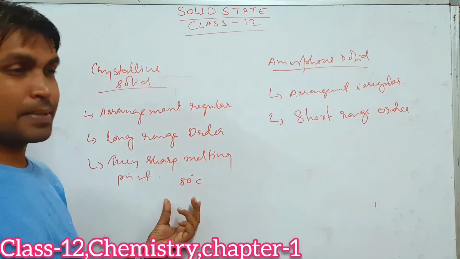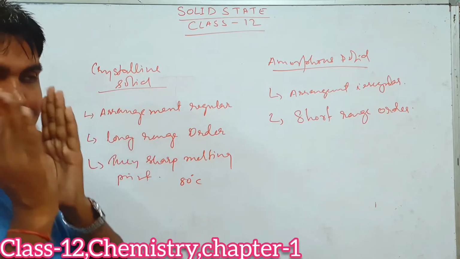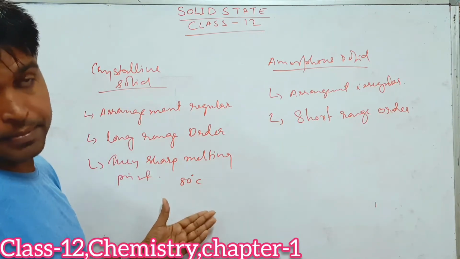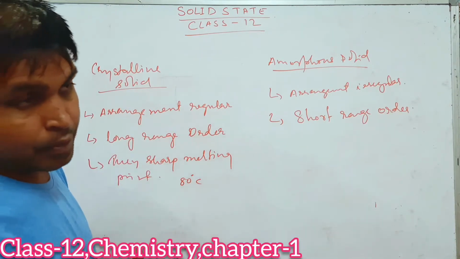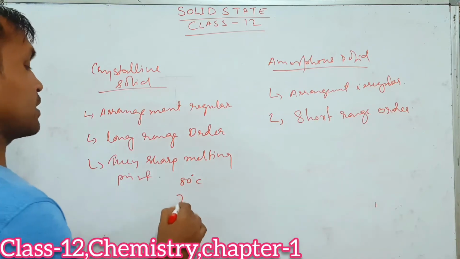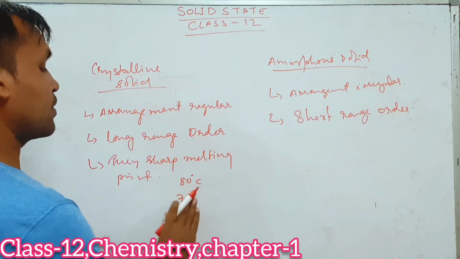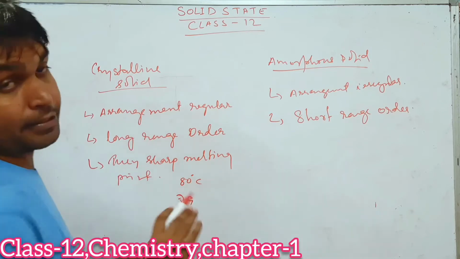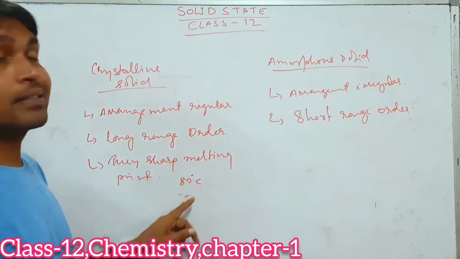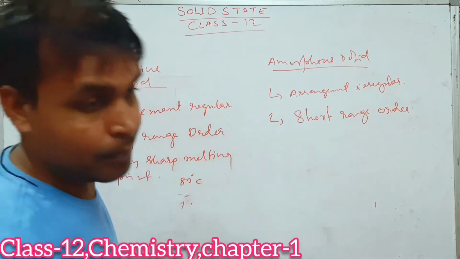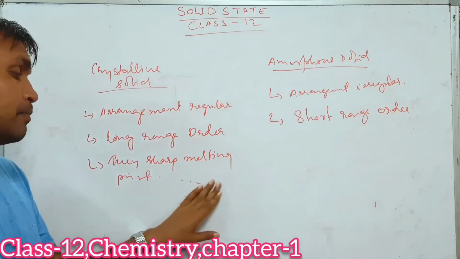Then that substance will melt exactly at 80 degrees Celsius. It's not that after reaching 79 it will start melting. It will exactly reach 80 degrees Celsius, and only then will it start melting. That is the meaning of sharp melting point.